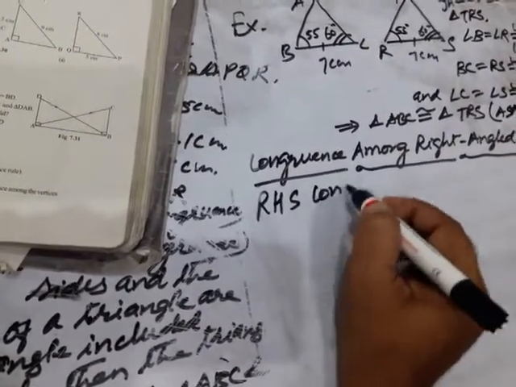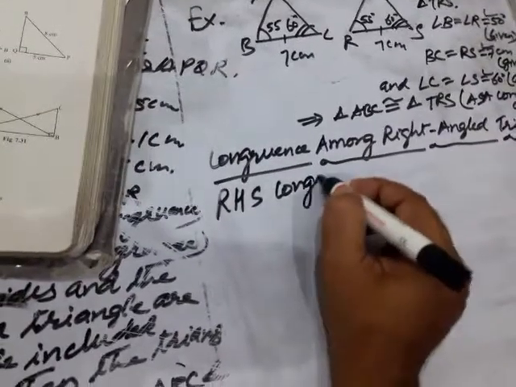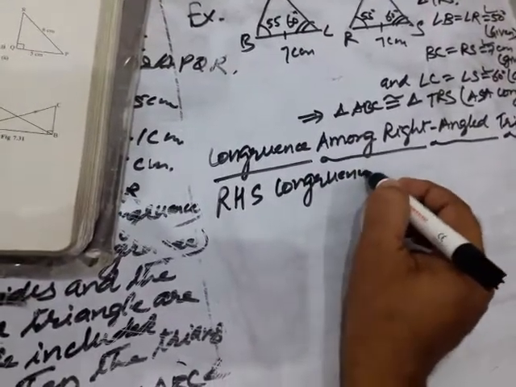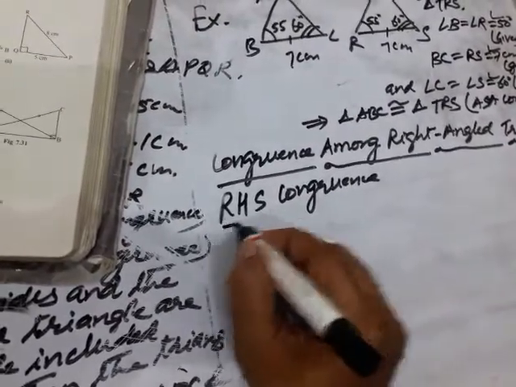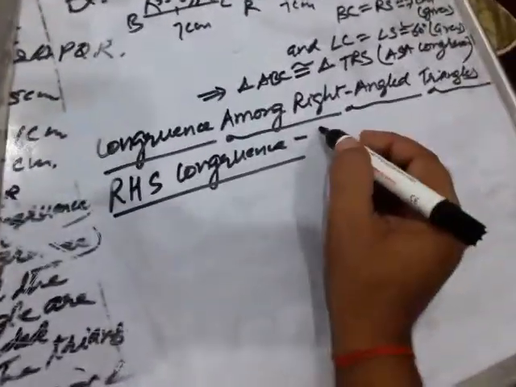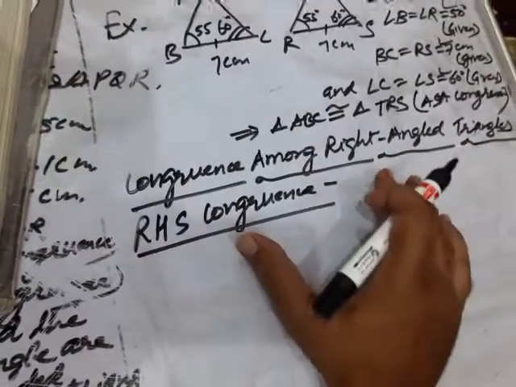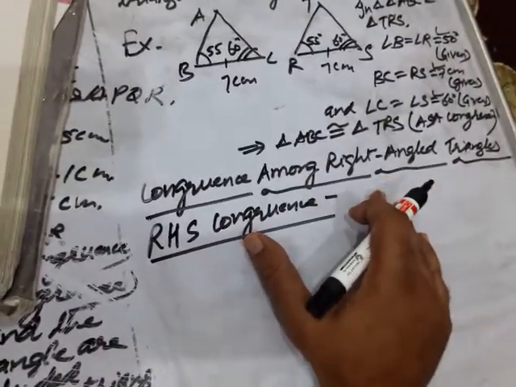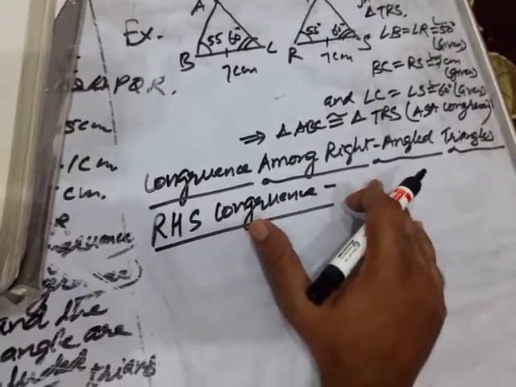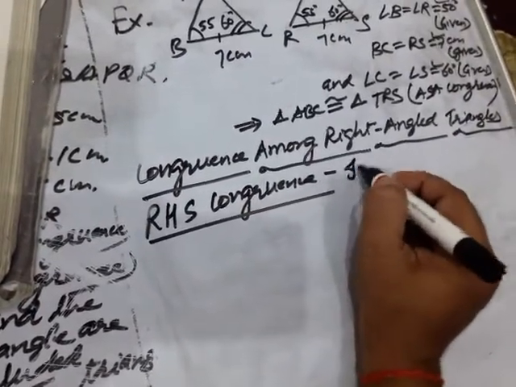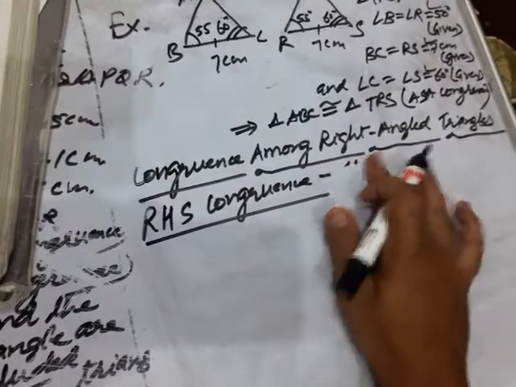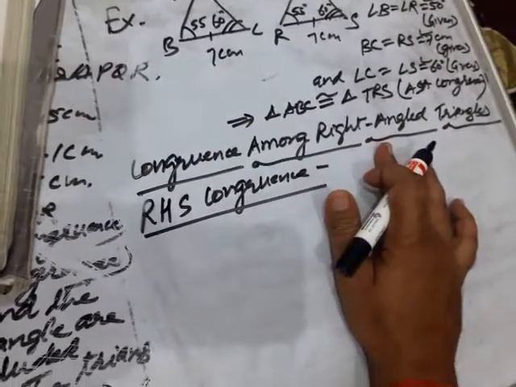RHS congruence. Notice that this congruence criterion is only applicable in right angle triangles. If under a correspondence, what does this RHS stand for?